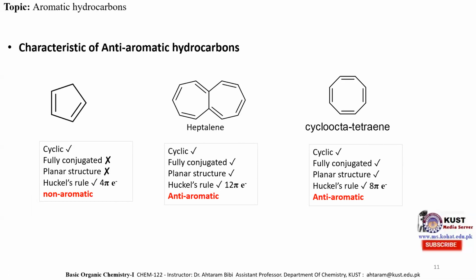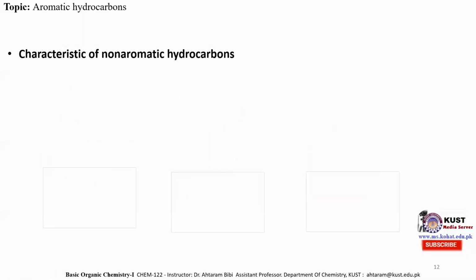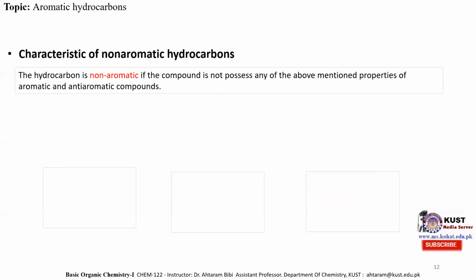Now, how can we differentiate anti-aromatic hydrocarbons from non-aromatic hydrocarbons? A hydrocarbon is non-aromatic if the compound does not possess the above mentioned properties of aromatic and anti-aromatic compounds. What are the properties of aromatic and anti-aromatic hydrocarbons? If the molecule is cyclic, fully conjugated, has a planar structure, and possesses 4n plus 2 pi electrons, that molecule will be considered aromatic.